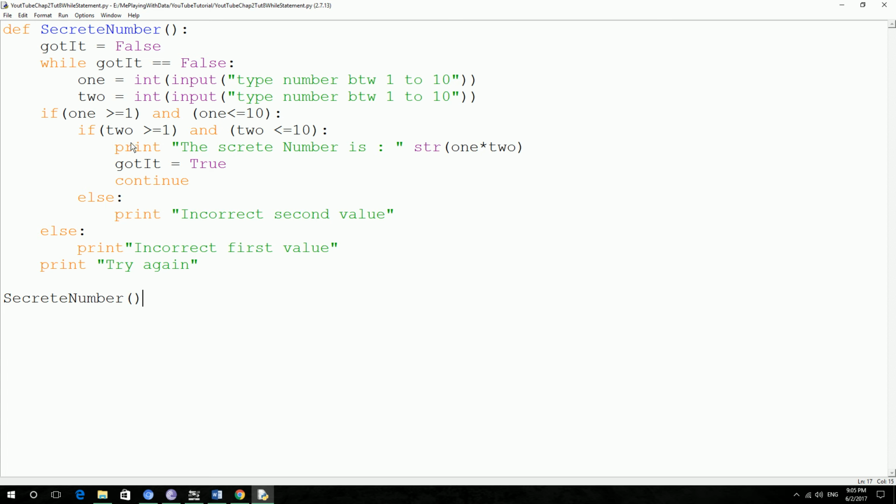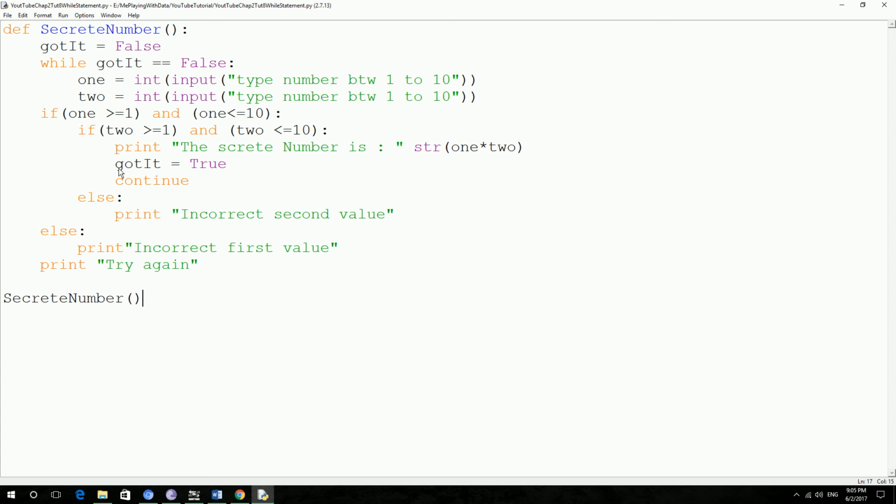It's going to check the same condition for the second number, and if it's true, it's going to give us a secret number that's a multiplication of both the numbers. If not, it's going to print incorrect second value, which simply means that it's not between 1 and 10.